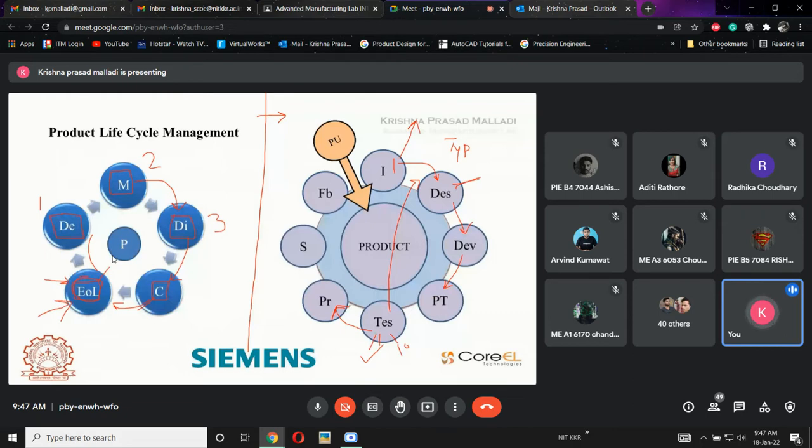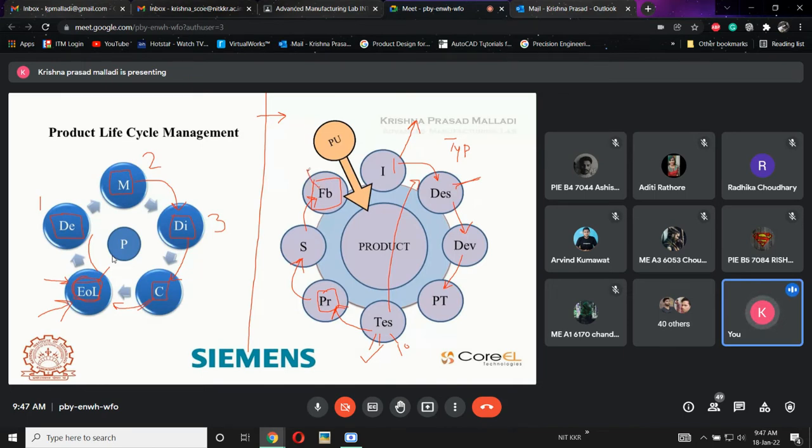Once I have the output ready, I supply it to the customers. Once the supply is done, the part is with the customers. Then what do I need to do? For product upgradation, I need to collect feedback, known as FB. I need to collect feedback on all the pros and cons, the positives as well as negatives of the product, how exactly it is with the customer, and any limitations or upgrades wanted from the customer side.